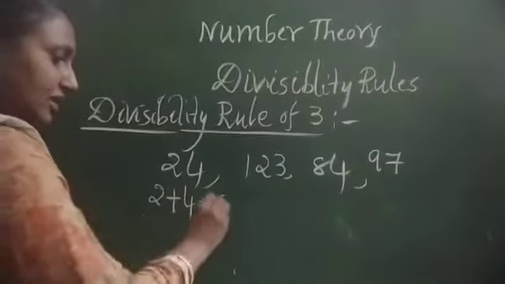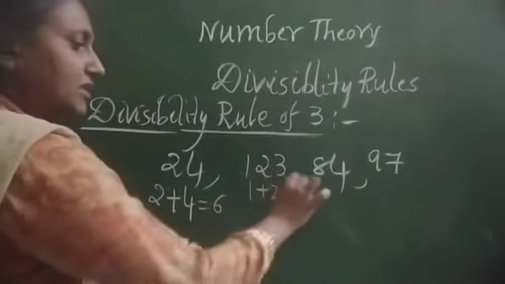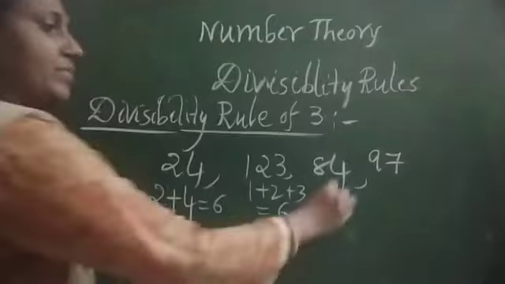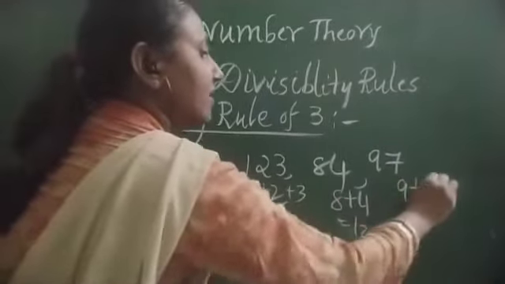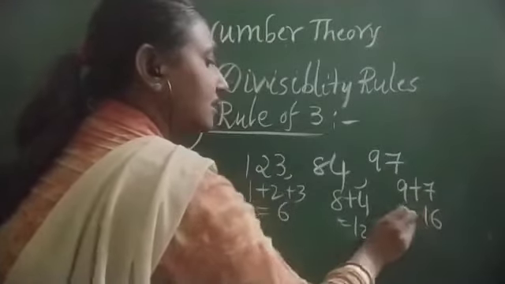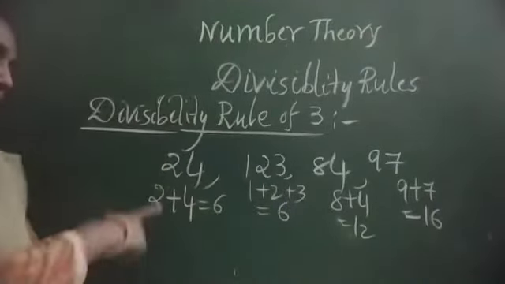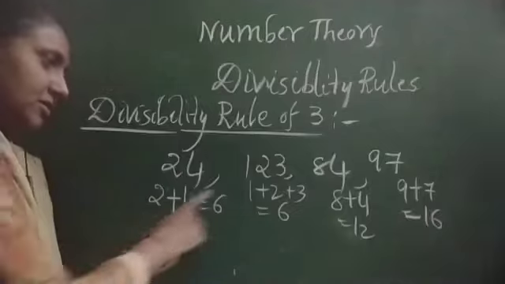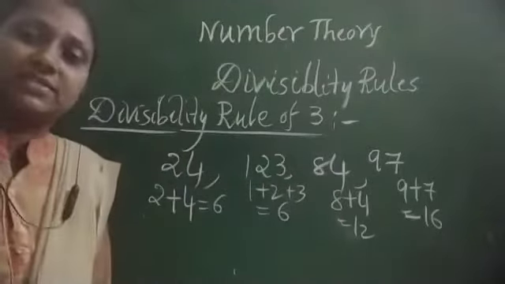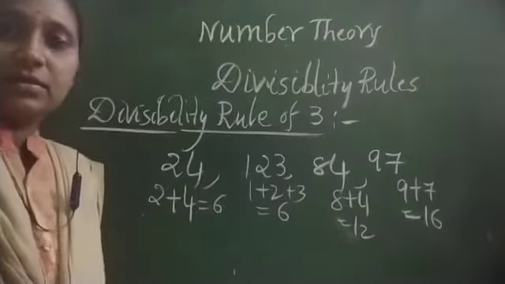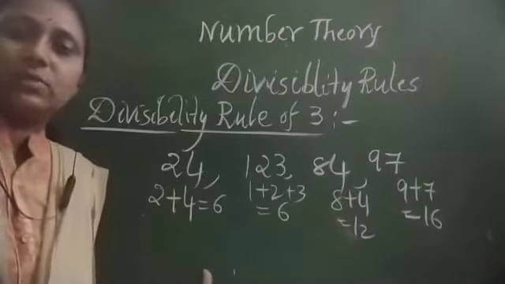2 plus 4 is 6. 1 plus 2 plus 3 is 6. 8 plus 4 is equal to 12. 9 plus 7 is equal to 16. So you have to do the sum of these two digits, the sum of these three digits. If the sum of the digits of the number is exactly divisible by 3, then the number is always divisible by 3.